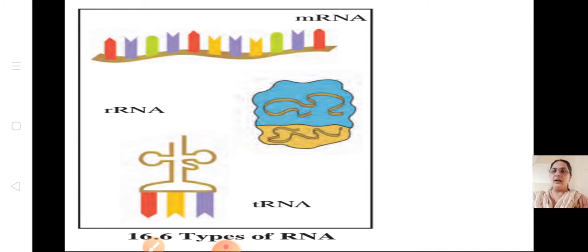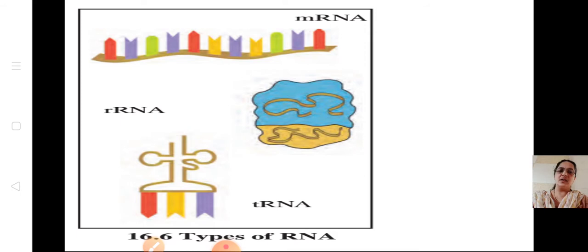And you can see the rRNA. It is present in the ribosome. In the tRNA, you can see here there are 3 nucleotides, in 3 different colors at the bottom. We'll learn about the triplet codon. This is the codon present over here. It is tRNA. So the structure of mRNA, rRNA and tRNA is clear in this concept. The mRNA is messenger RNA, rRNA is ribosomal, and tRNA is transfer RNA.